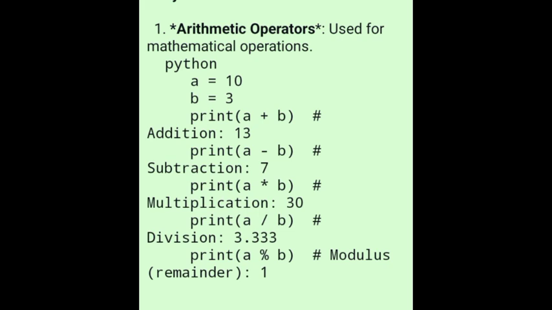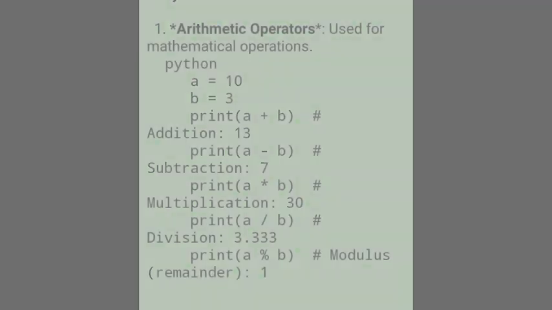Arithmetic operators are used for mathematical operations, meaning addition, subtraction, multiplication, division, modulus, etc. For example, a = 10, b = 3, print(a + b) will give the result 13. This is addition.